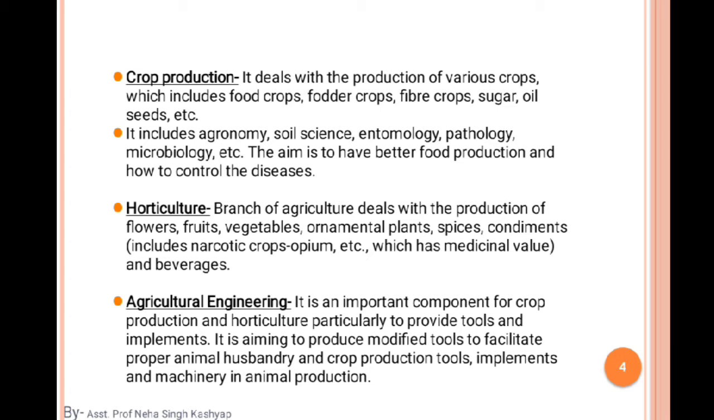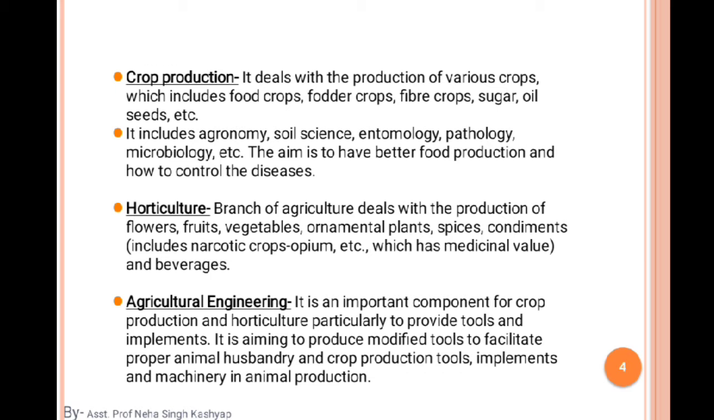Okay, so what is production and productivity? The whole output. Okay, the whole output comes there. I hope you all got the sense. Okay, the next is horticulture, a branch of agriculture. In this branch we deal with the production of flowers, fruits, vegetables, and some ornamental plants, spices, condiments.